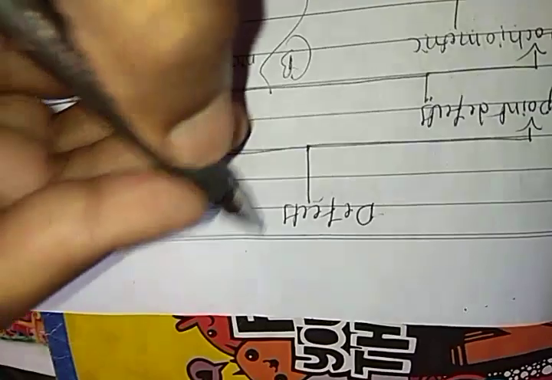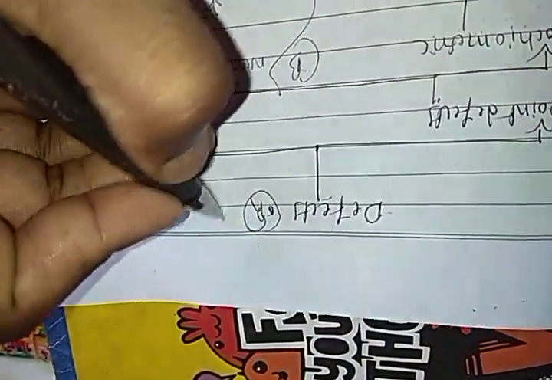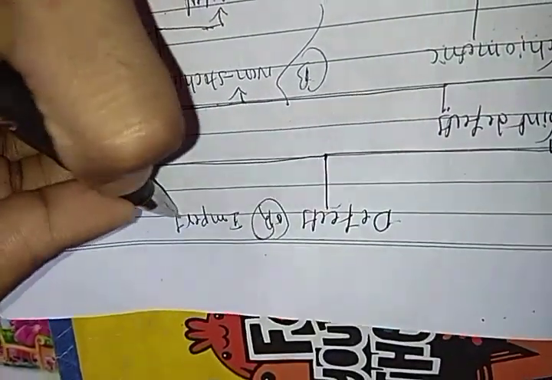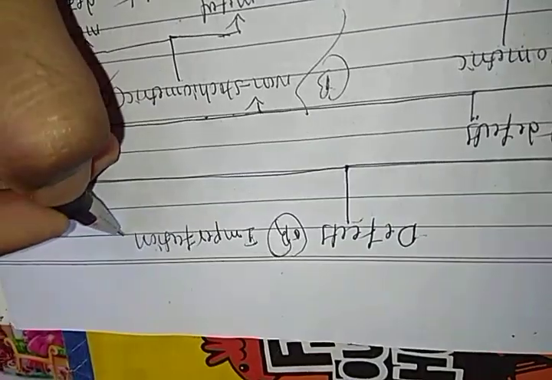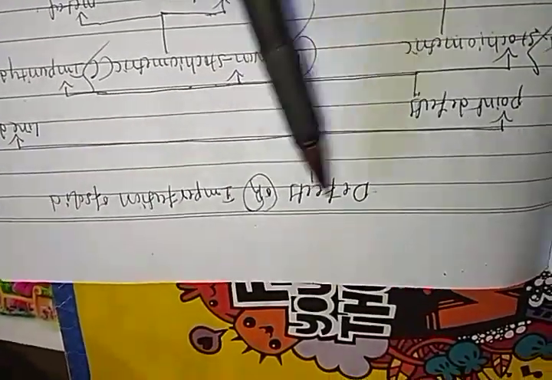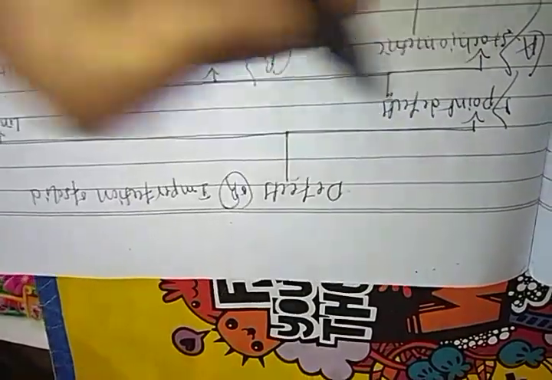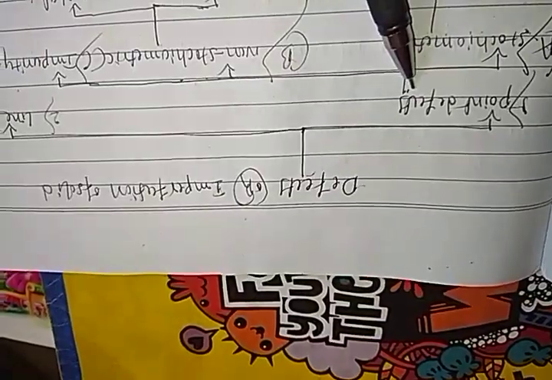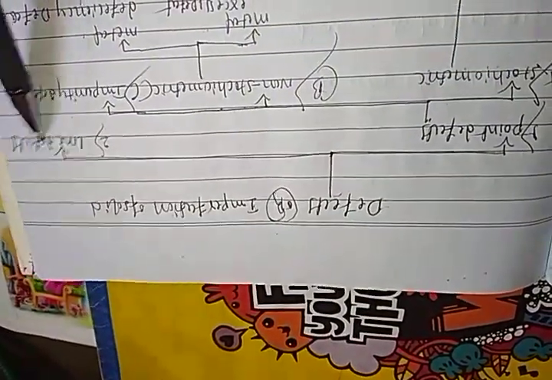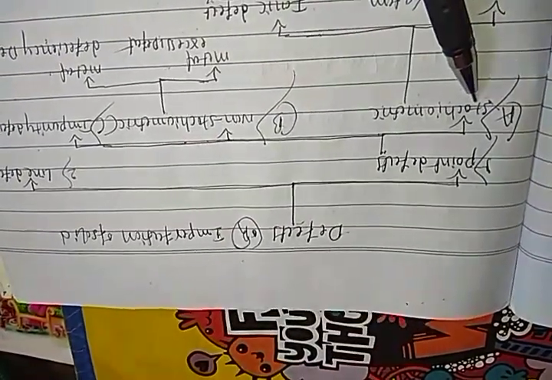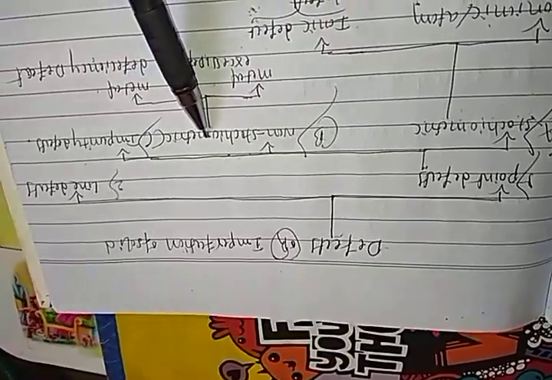Already we know that defects are also called imperfection of solids. So defects are of two types. First one, point defects. Second one, line defects. Point defects are again classified into three types: A, stoichiometric defects, B, non-stoichiometric defects, C,